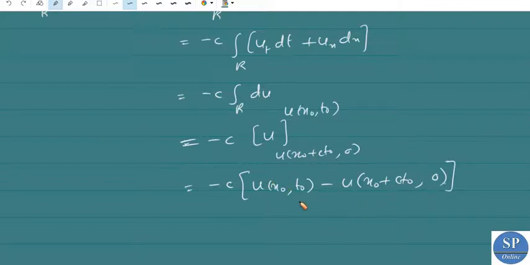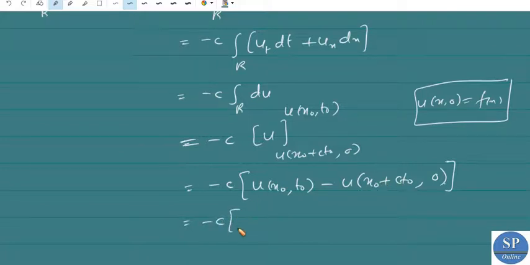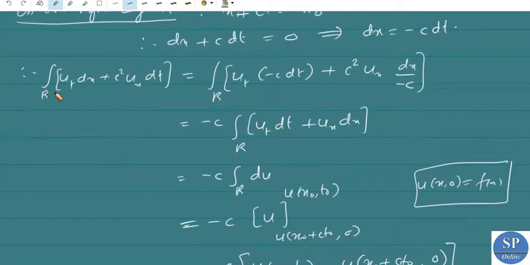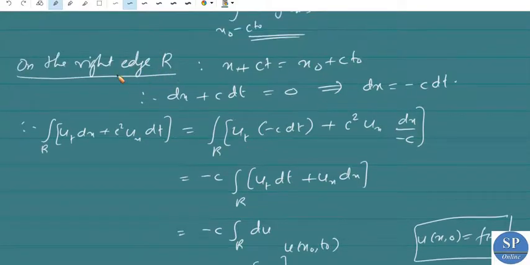Okay, so this is the integral along R, but we have the first initial condition, u of x comma 0 equal to f of x. So the value of this will be minus c into u of x naught comma t naught minus f of x naught plus c t naught. Okay, so this is the second integral, the integral over R of ut dx plus c square ux dt, that is, on the right edge R.